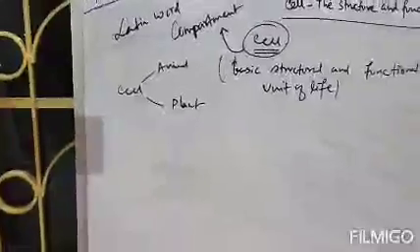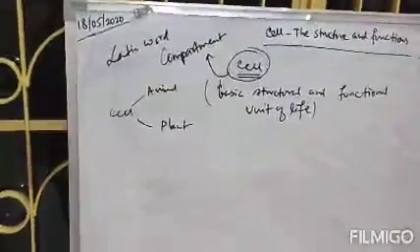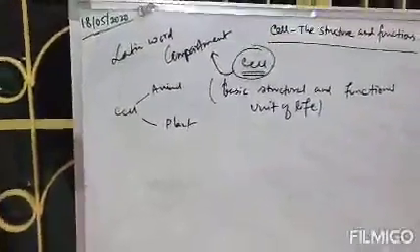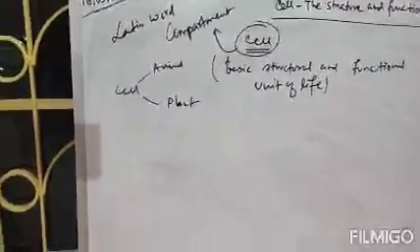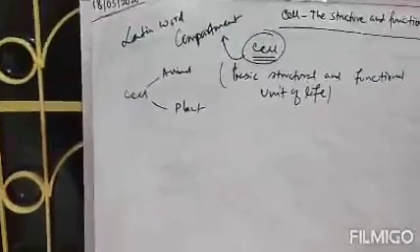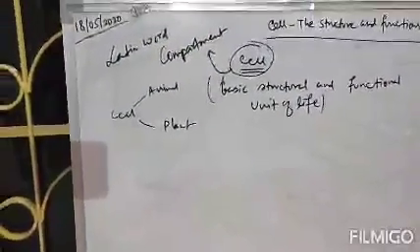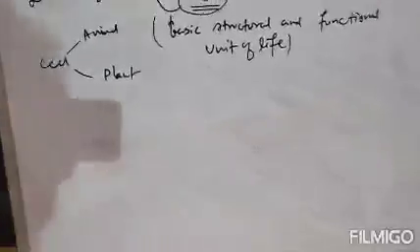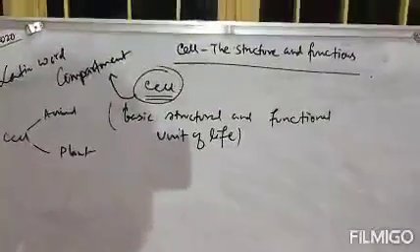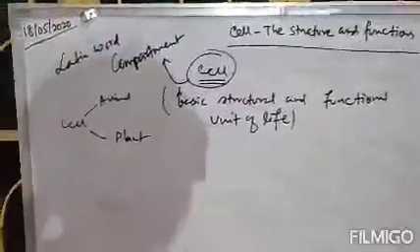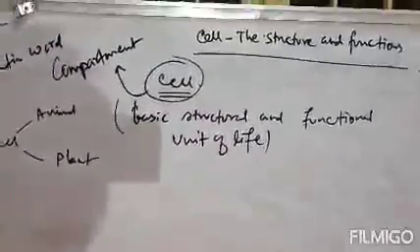Those cells combine together to form tissues, and then tissues combine together to form organs, and then organs combine together to form a human body. Clear? So cell is the smallest structural and functional unit of all living organisms, be it animals or plants.